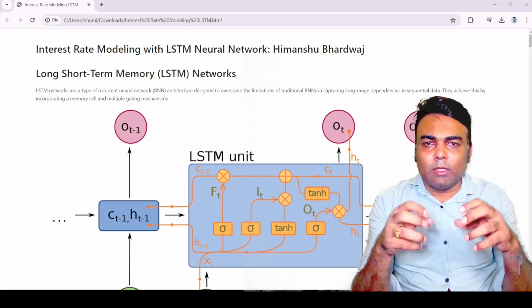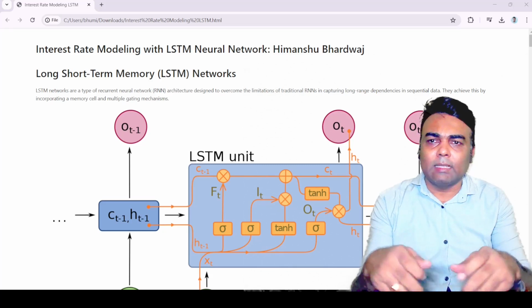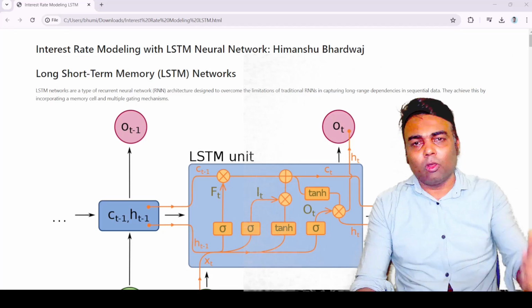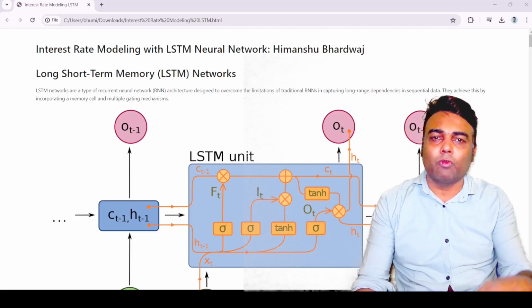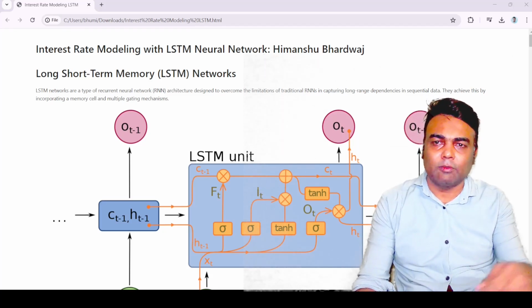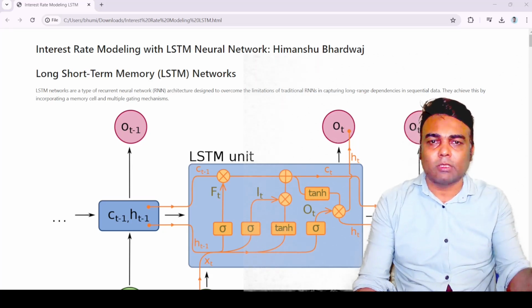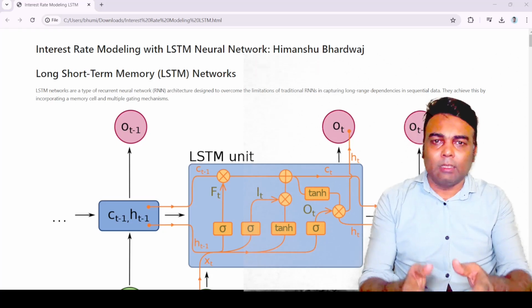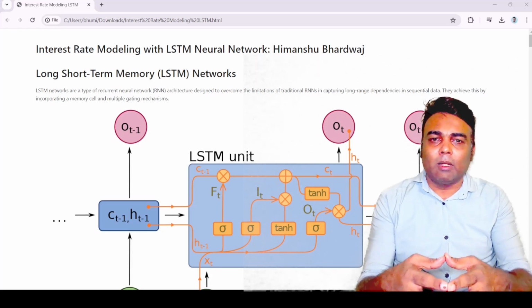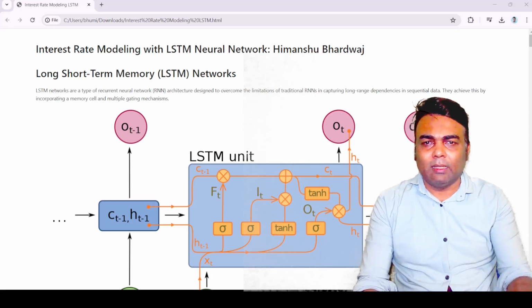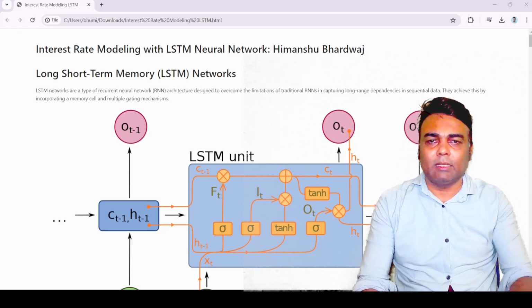One of the problems with the recurrent neural network is that it is very inefficient for long-term dependencies. Although it is good for modeling sequential data, like a time series or a sentence in natural language processing, in the case of long-term dependency its performance is not so good.